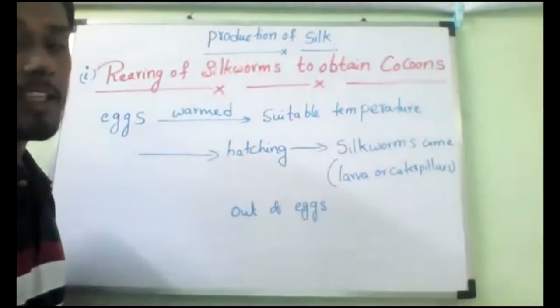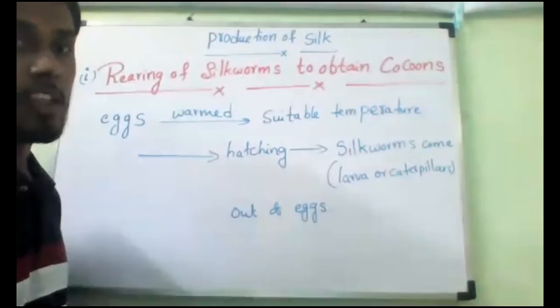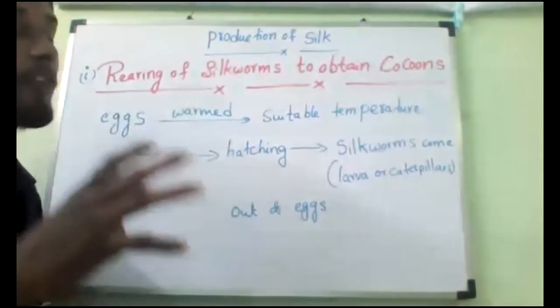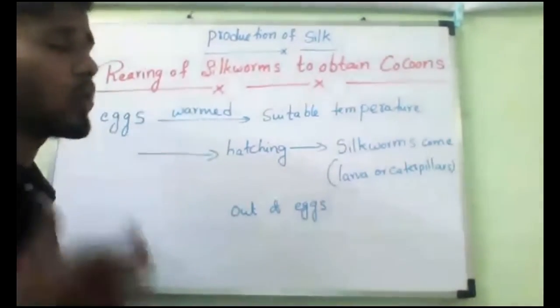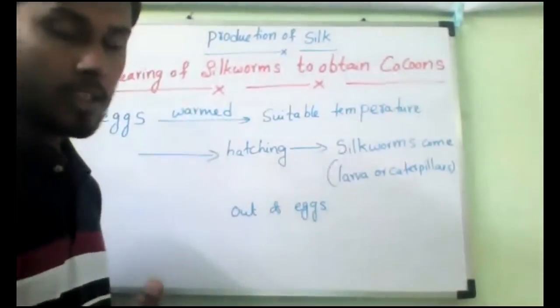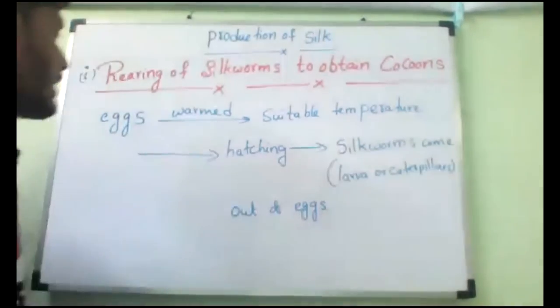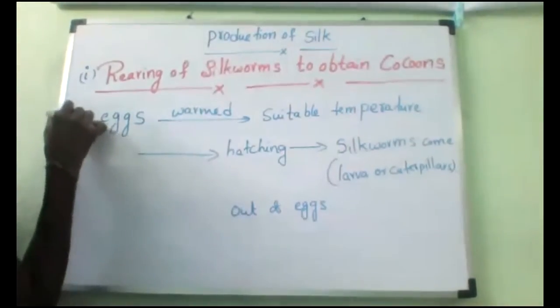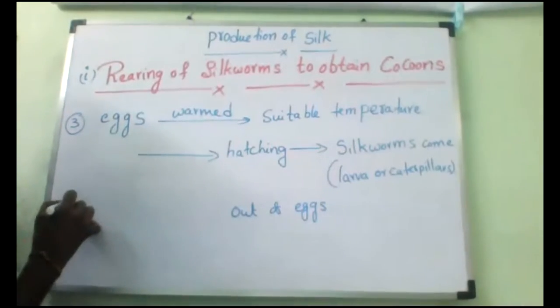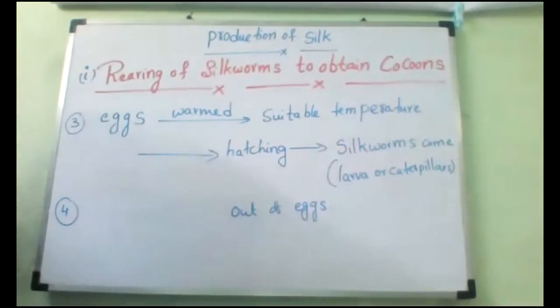At this stage, we have to feed very healthy and fresh leaves, more and more. What should we feed? Mulberry leaves. So this is point number 3.